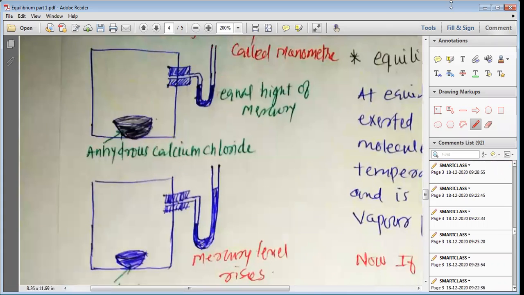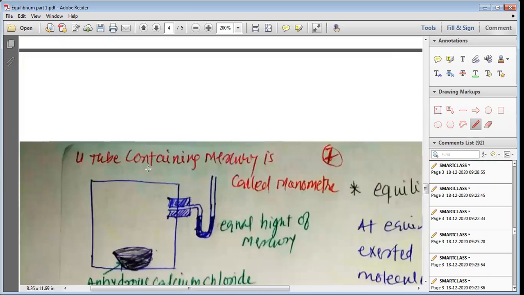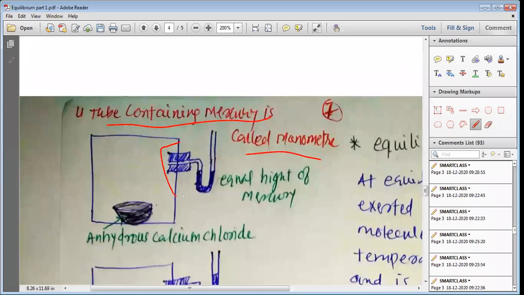Let us move. You can see here the figure. The tube containing mercury is called the manometer. You can see here we have a transparent box. In this transparent box, my dear students, first we have joined this manometer. This is the manometer. And here we have anhydrous calcium chloride, CaCl2. So all the moisture present inside the box can be removed.